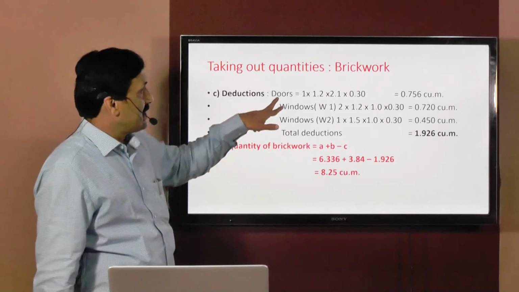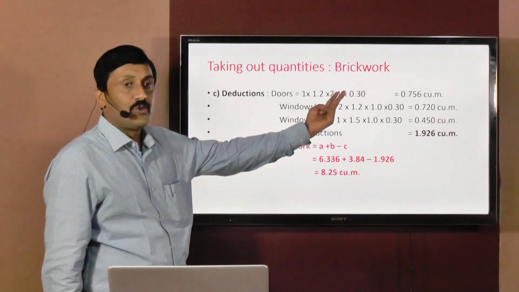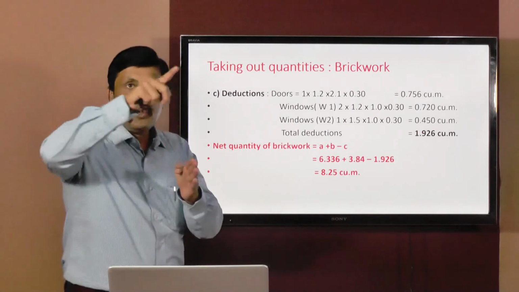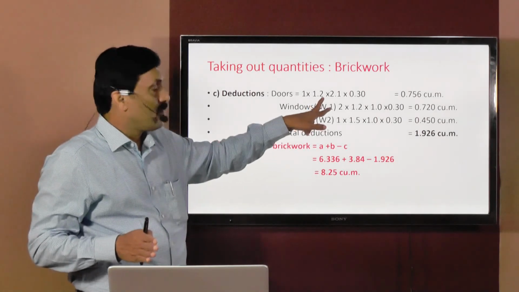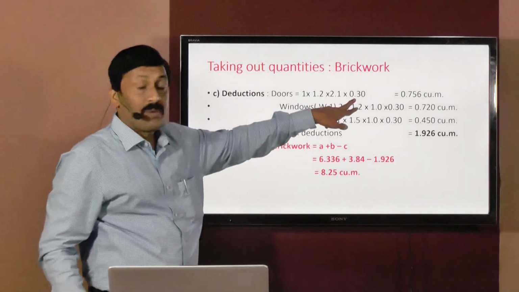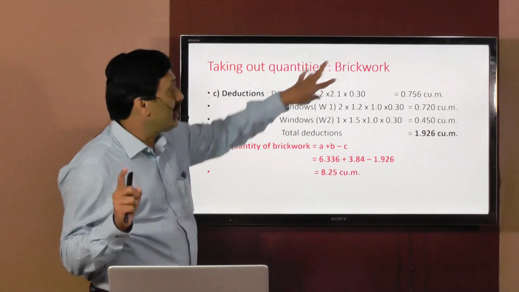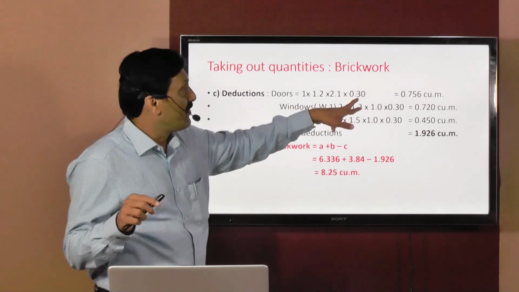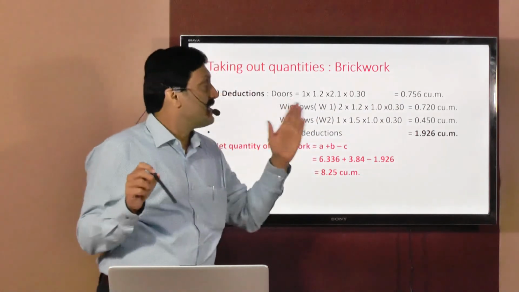So deductions will be like this. There is one door. What are the dimensions of the door? They are given, that is 1.2 by 2.1. Now what is the wall thickness? That is 0.3. So the volume of one door opening for brickwork will be equal to 1.2 multiplied by the height of the door opening, 2.1, multiplied by the wall thickness, 0.3. This will be the volume of deduction. And how many such doors are there? There is only one door.